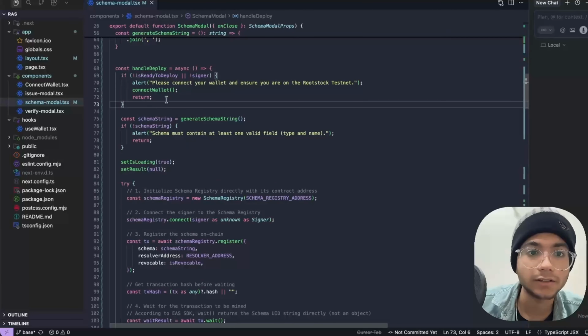So here we are getting the wallet state and then defining the EAS contract address. This is the main contract which will be used in order to call the attest function and attest things with the schema. We are also setting a default schema UID. In any case we just want to test, we can just hit the attest button and check it out. Thereafter we are setting our issue modal function and getting the signer and address and all those things which we got earlier from input tags and form. And then we are setting the is ready to attest constant.